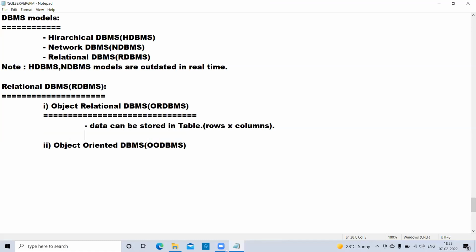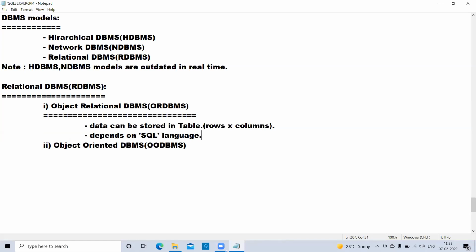And object relational database management system software completely depends on the SQL language. This point is very important to understand first.